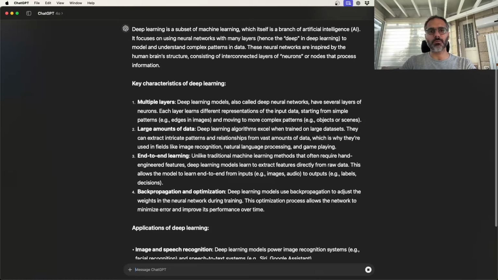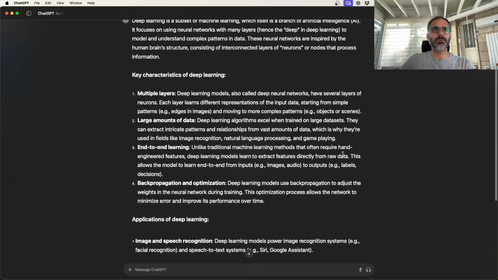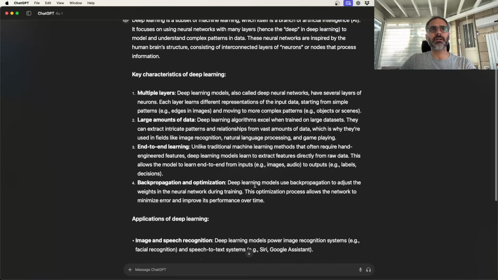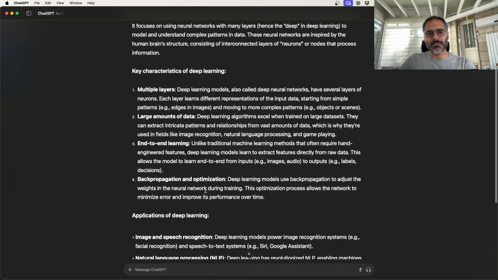It's just a neural network with more layers. We'll see what layers mean. And it extracts complex data. And of course, it uses this neuron analogy, which I will try to get rid of for the next question. It goes through the different aspects. It has multiple layers. We'll see what these are. Large amounts of data, end-to-end learning, and it's optimized using backpropagation, right?